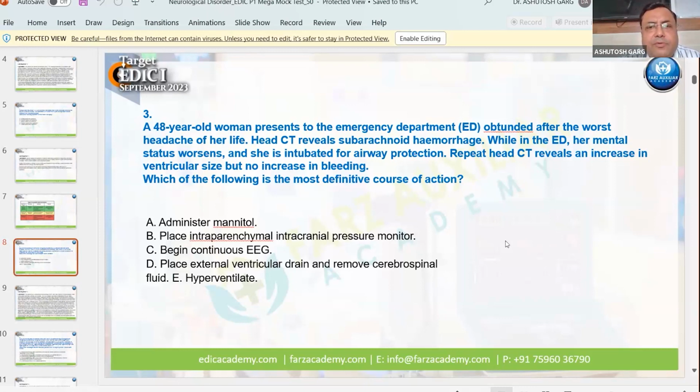Which of the following is the most definitive course of action? Administer mannitol, place intraparenchymal intracranial pressure monitor, begin continuous EEG, place external ventricular drain and remove CSF, or last option is hyperventilate. So what is your take on this question? Somebody has given answer D. I have got 3 or 4 responses and everyone is of the same opinion. Place EVD and remove CSF.